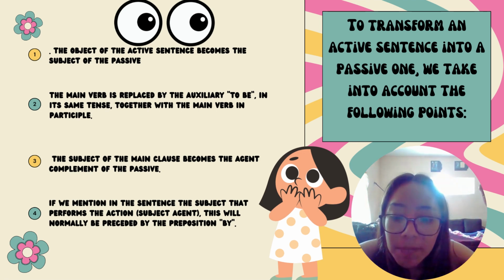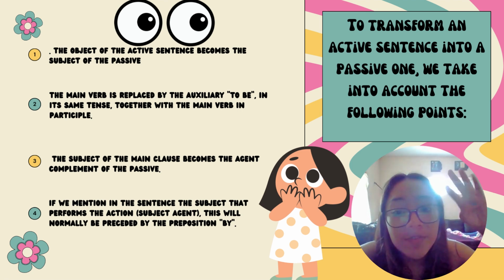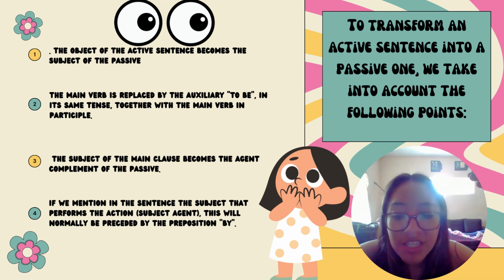The subject of the main clause becomes the agent complement of the passive. And 4. If we mention in the sentence the subject that performs the action, the agent, this will normally be introduced by the preposition by.